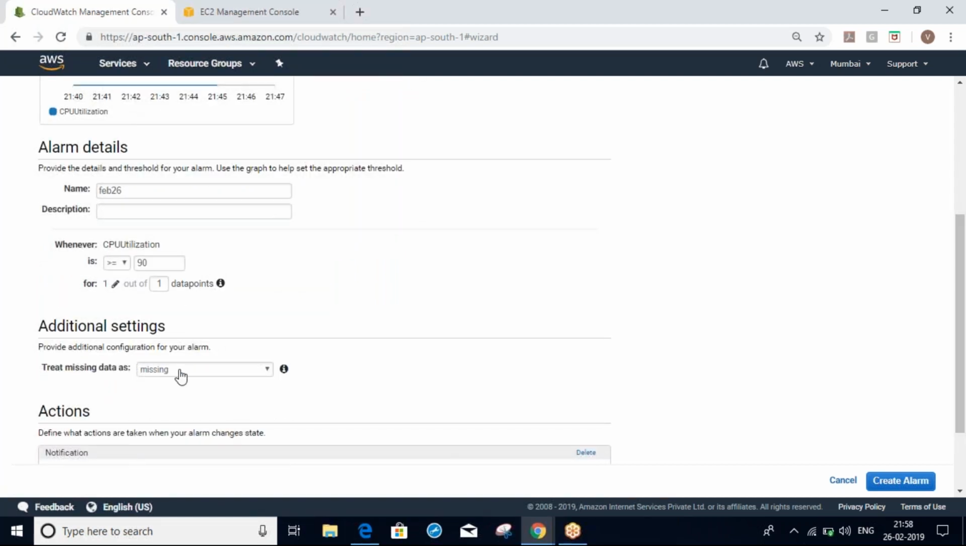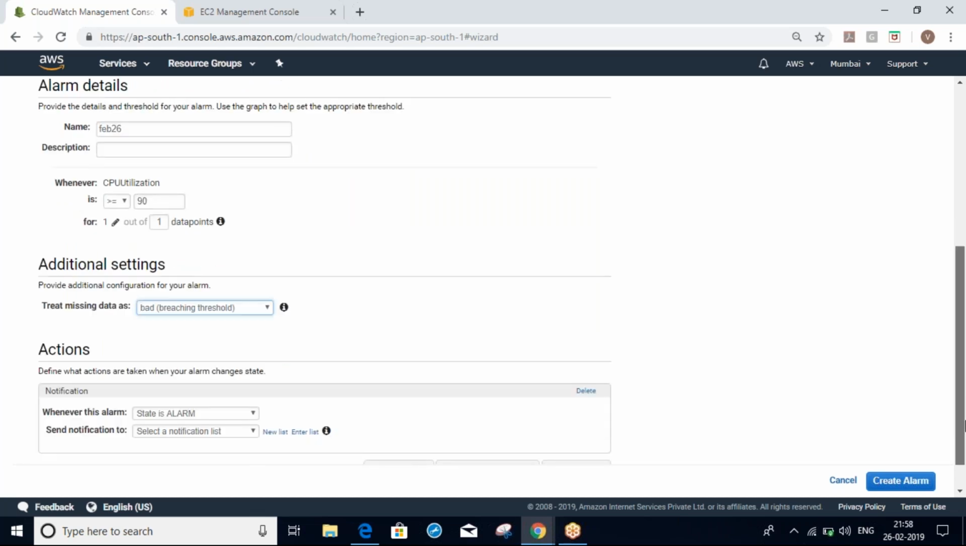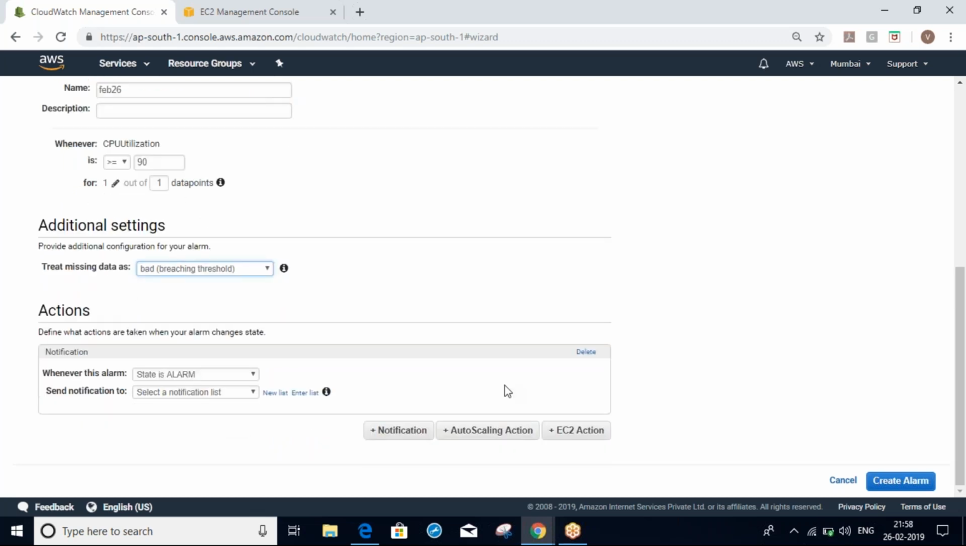Then treat missing data as bad, ignore, or good, whatever I want. Here are the actions. If it is true and your CPU reaches 90 percent, then the action is: when the status is in alarm, send a notification to here.